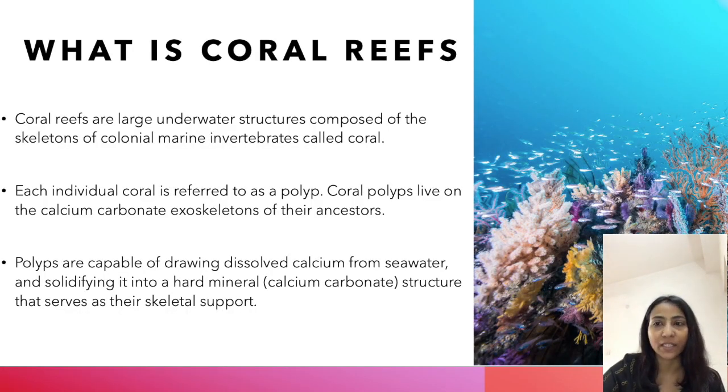What are coral reefs? Coral reefs are underwater structures. They are formed underwater and they are composed of the skeletons of the marine invertebrates which are called corals. Each individual coral is referred to as a polyp. These polyps live on the calcium carbonate exoskeleton of their ancestors, and in this way they build up a reef. The polyps draw the calcium from the seawater and solidify it into a hard mineral called calcium carbonate, and it serves as their skeletal support.